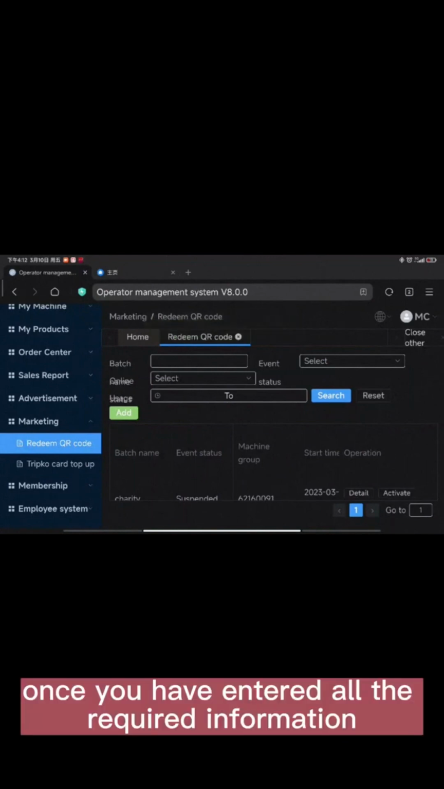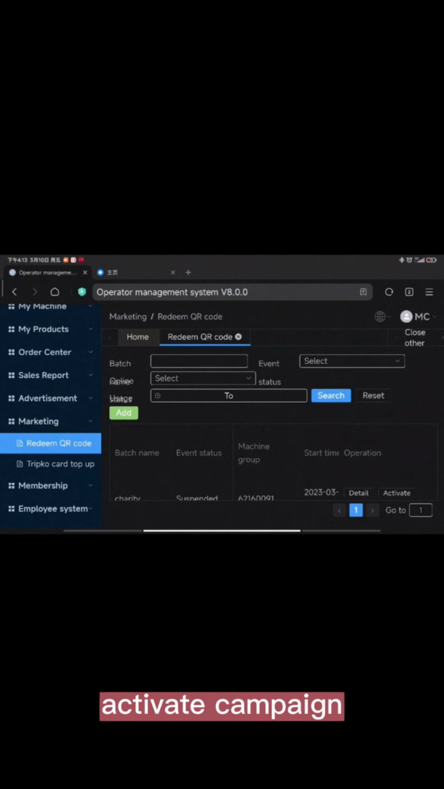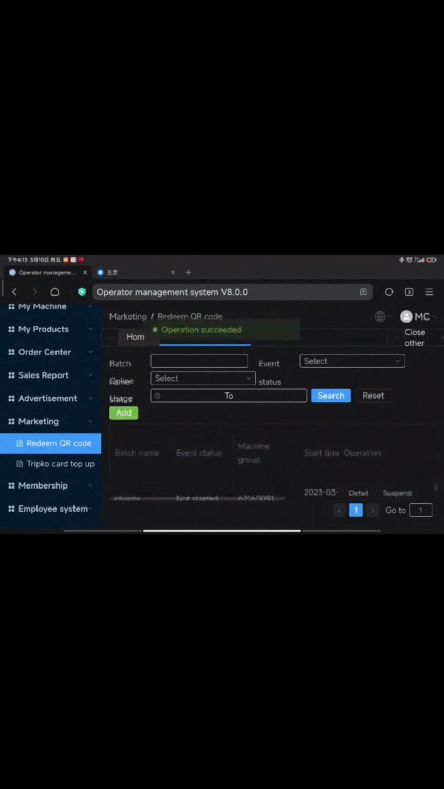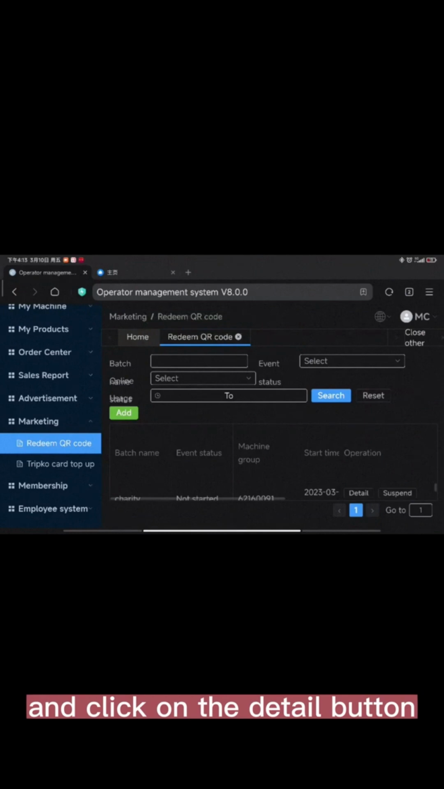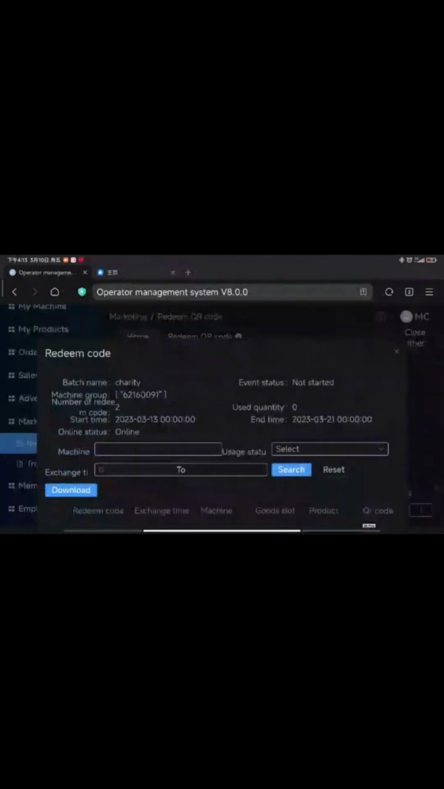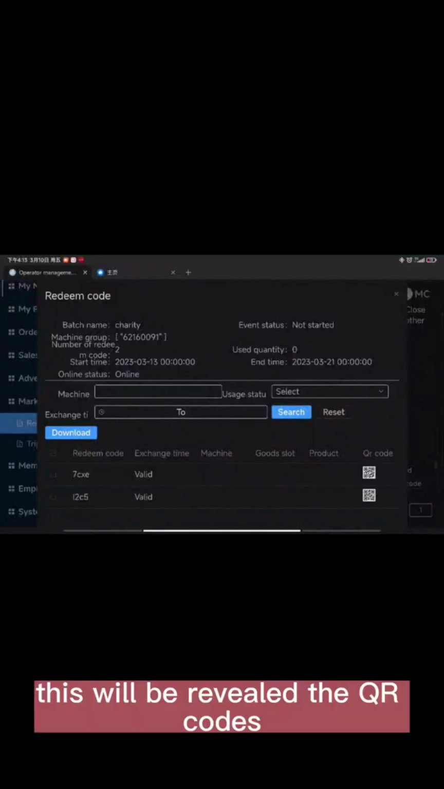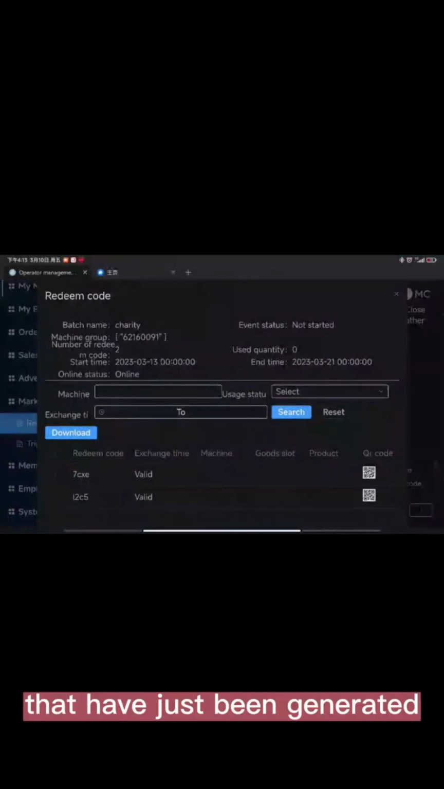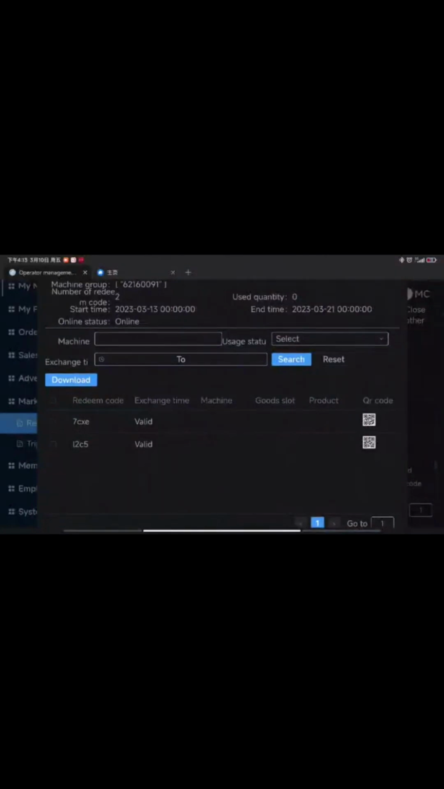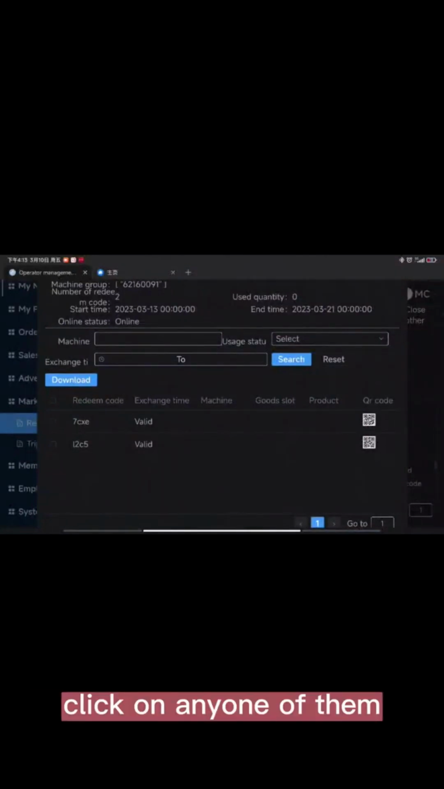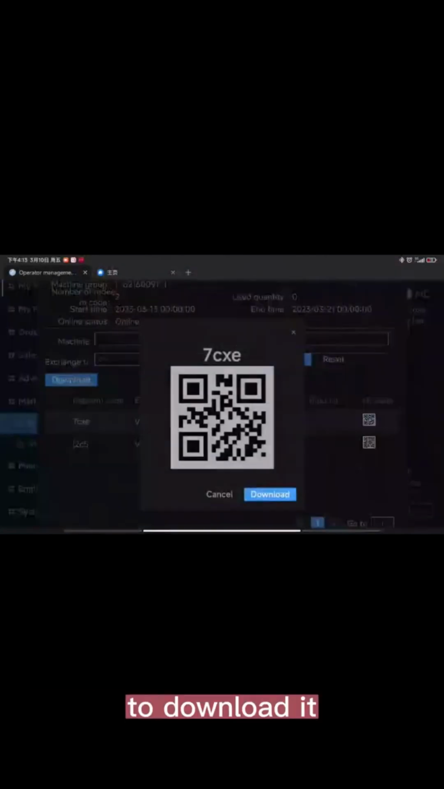Once you have entered all the required information, activate the campaign and click on the Detail button. This will reveal the QR codes that have just been generated. Click on any one of them to download it.